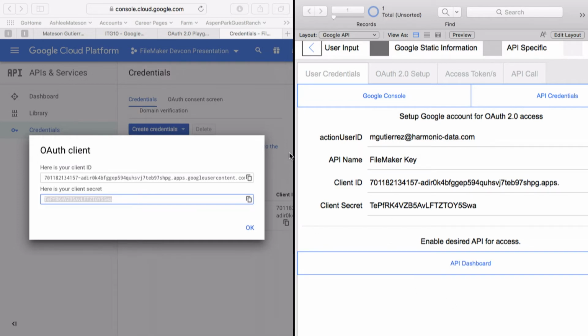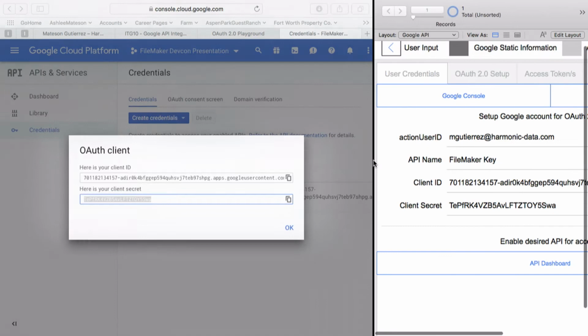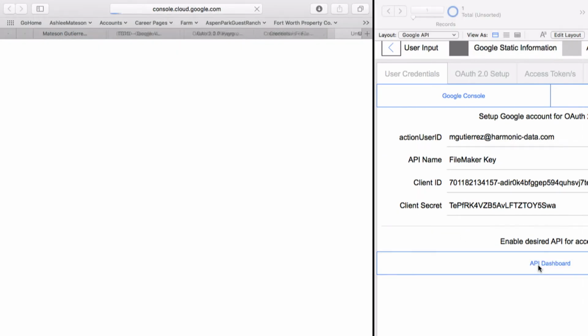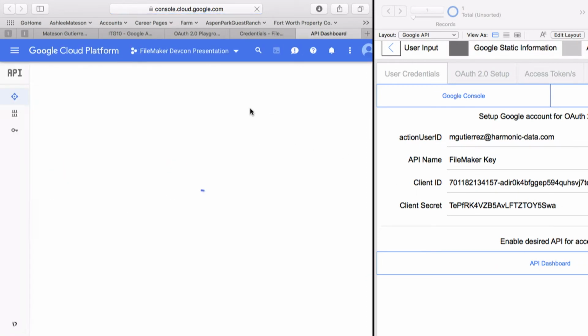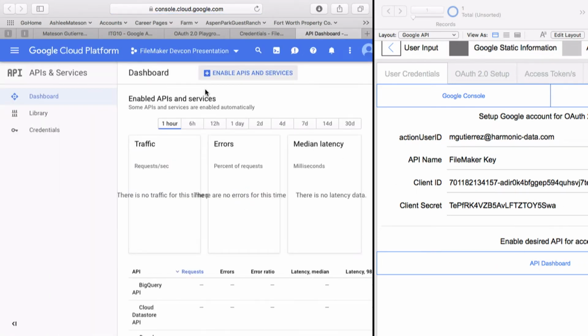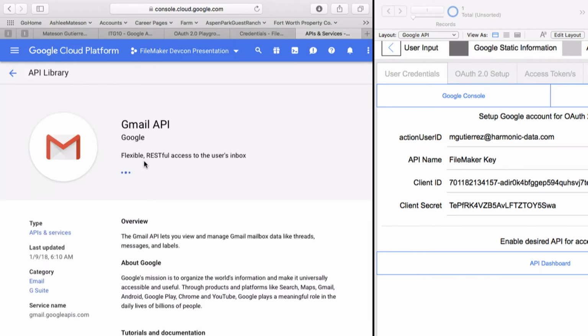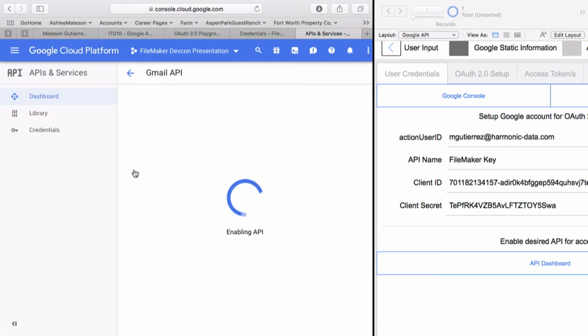Okay. So next, I'm going to scoot this over just a little bit. I'm going to go to the API dashboard so we can enable the API we want to work with, which will be Gmail. So one thing to make note of is if you enable Gmail for one project and yet you create a whole new project, you're going to have to enable it for that project as well. So you can scroll down and look for it, or you can just search for it, find it, and enable.